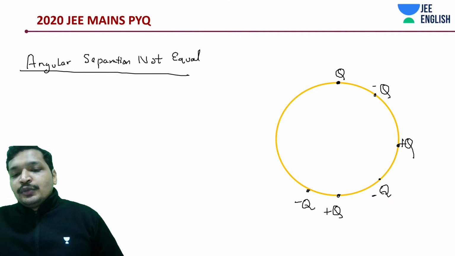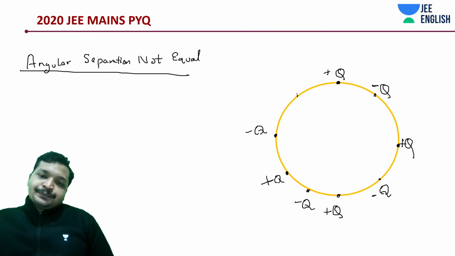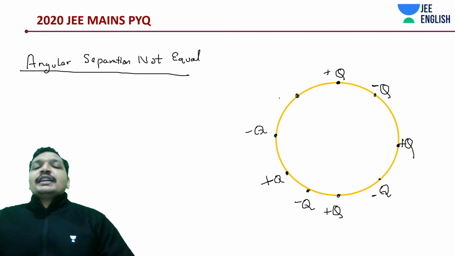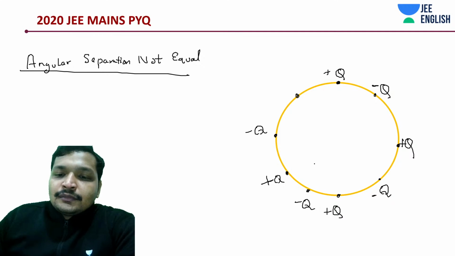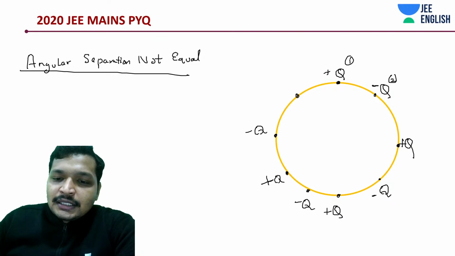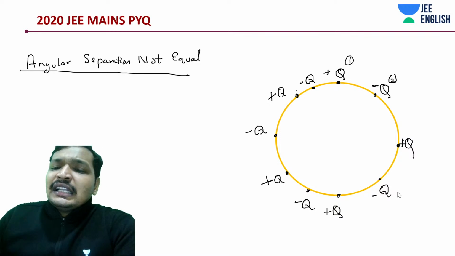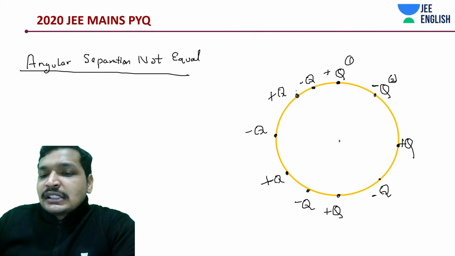This is going to be minus Q. This is going to be plus Q. This is going to be minus Q. This was a plus Q, right? We started with the plus Q. And what do we have? We have something like 1, 2, 3, 4, 5, 6, 7, 8, 9, plus Q and minus Q randomly arranged on a circle. Still, the potential at the center is going to be 0.